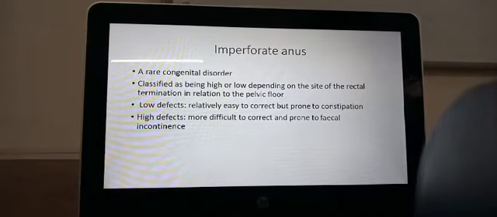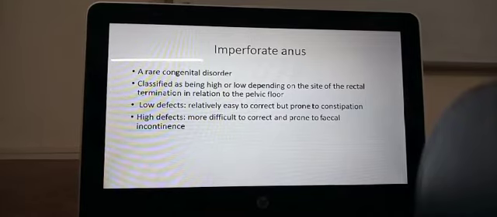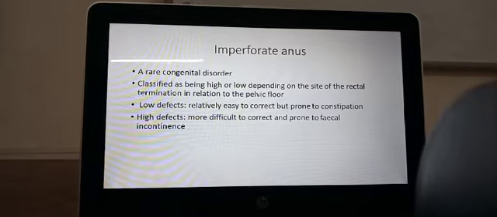Okay, so it can be classified as high or low. If it is a low defect, there is very little of the anal canal that is missing, then we can easily make the anal canal. It is easy to correct, but the person will be prone to having constipation because they do not have good muscle relaxation. Okay, high defects are more difficult to correct.